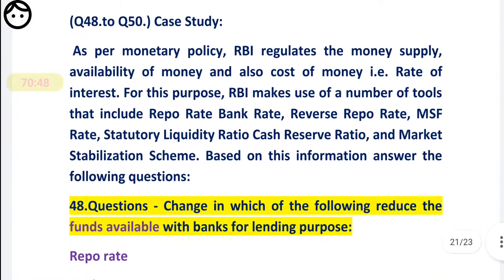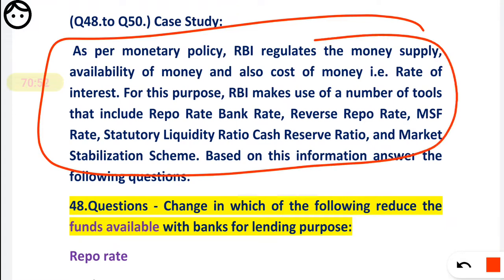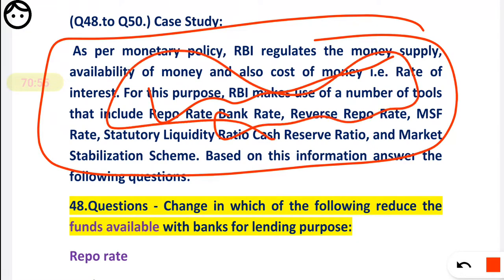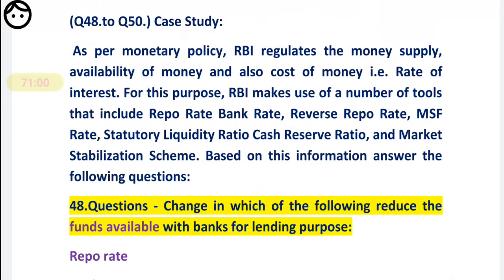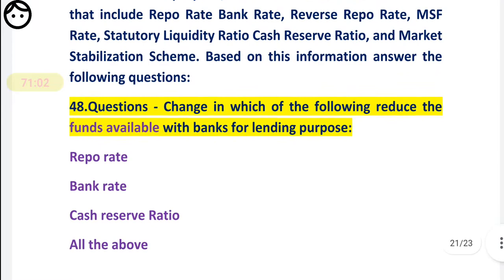Now question number 48. See, they have given this data, so you don't need to read it. If you want you can read that data, but I don't want to read it because I know all the things. This is just blah blah blah. Based on that we have to choose the options. We will directly go to the questions. We are very smart. See, question number 48.